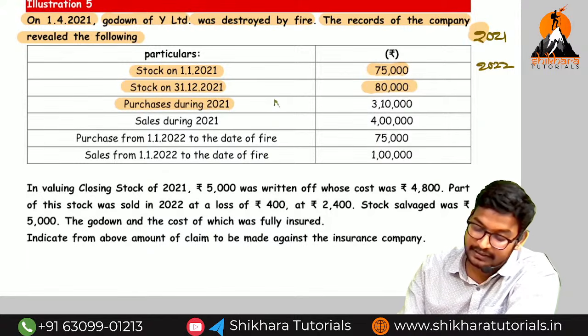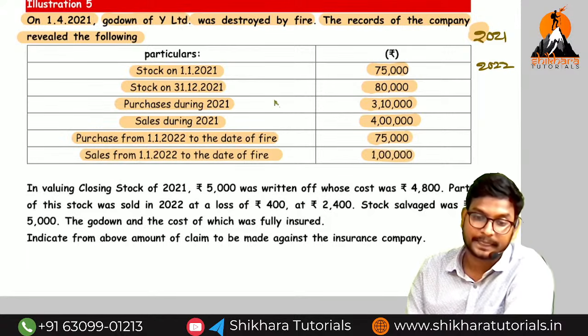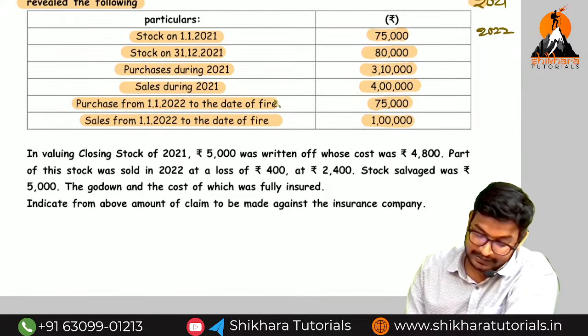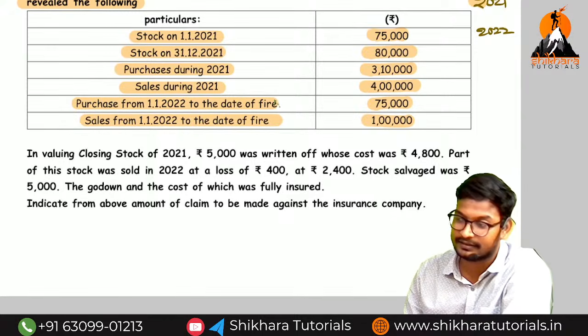Purchase during the previous year, how much, amma? 3,10,000. Sale during the previous year, how much, amma? 4 lakhs. Purchase during the current year, how much? 75. And sale during the current year, how much? 1 lakh. Okay, na guys? So next, here comes the Gabbar Singh like that. Here also one biggest Gabbar Singh is there.